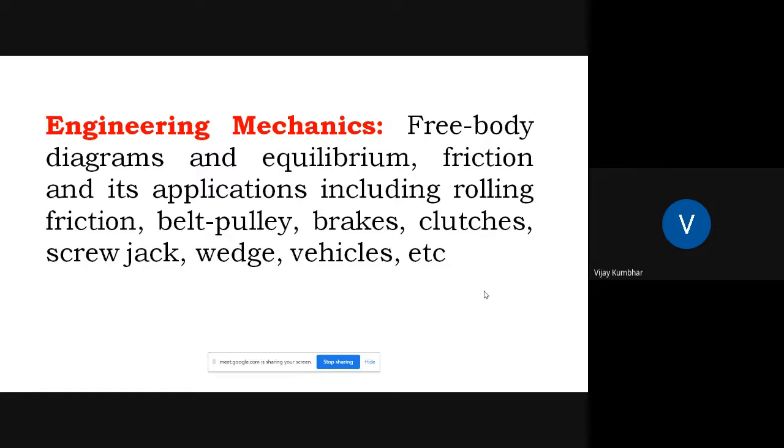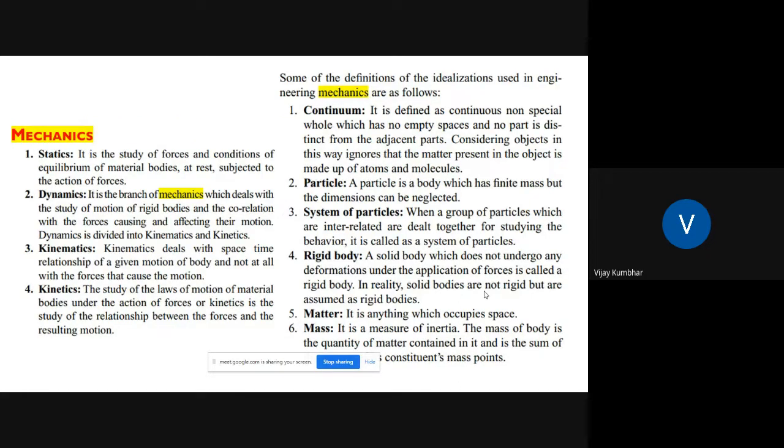So you were already prepared for engineering mechanics and these subtopics, but I'm going to just revise the things related to mechanics. As we know, statics is the study of forces and conditions of equilibrium of bodies at rest subjected to the action of forces. Then dynamics is the mechanics associated with the motion of rigid bodies and the correlation between the forces acting on the body as well as